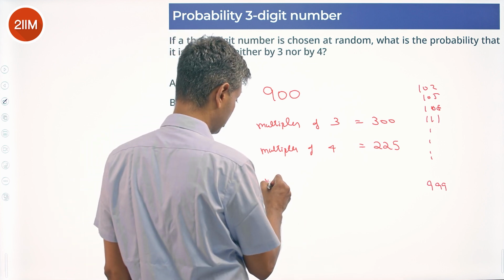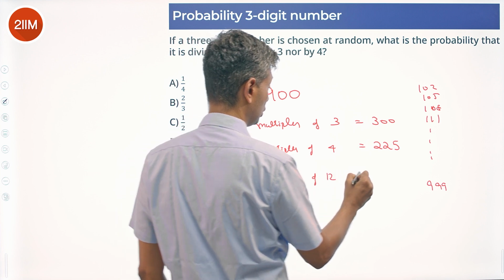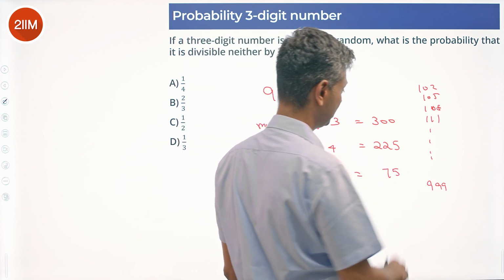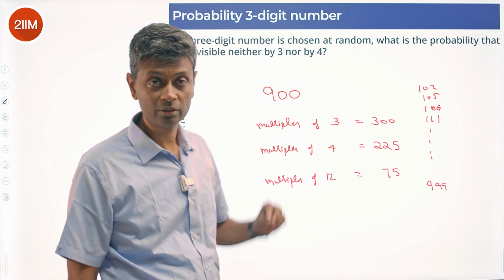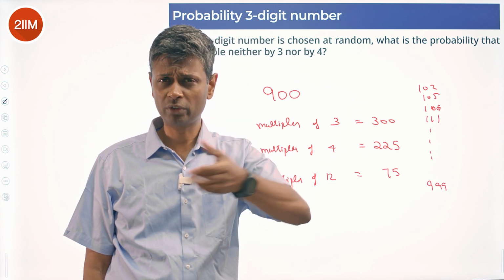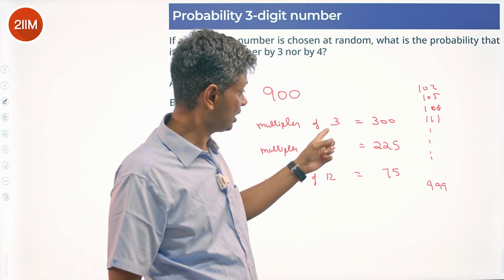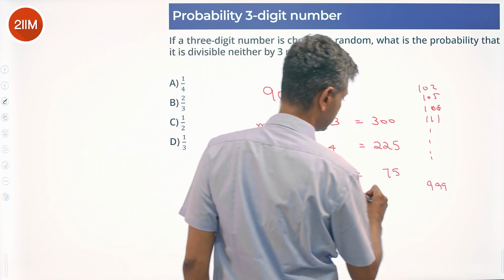There will be numbers that are multiples of 12, which is 900 by 12, 75 numbers that are there in both of these lists. Numbers like 108, 120, 132, 144, 156, all of them that are there in this list and in this list. Double counting them. To subtract that.